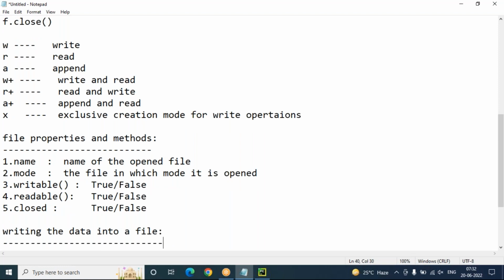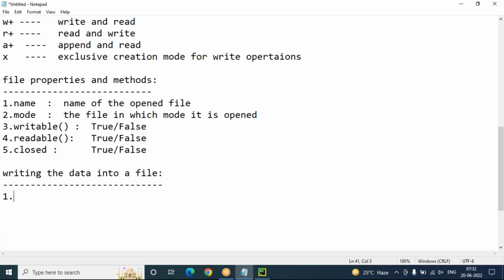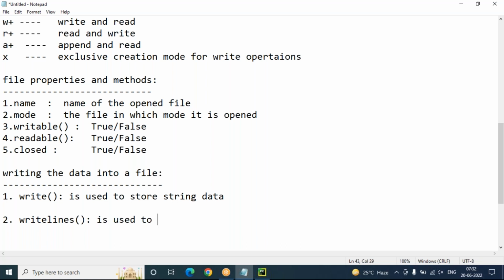For writing the data into a file, there are two methods. The first method is the write method, and the next method is the writelines method. The write method is used to store string data, and the writelines method is used to store a list of lines.